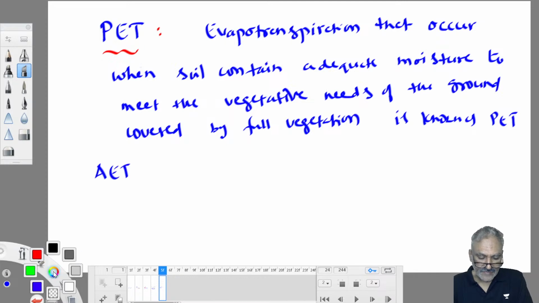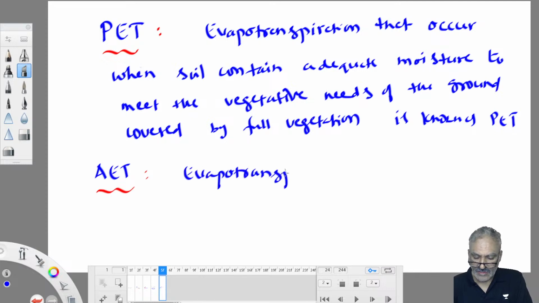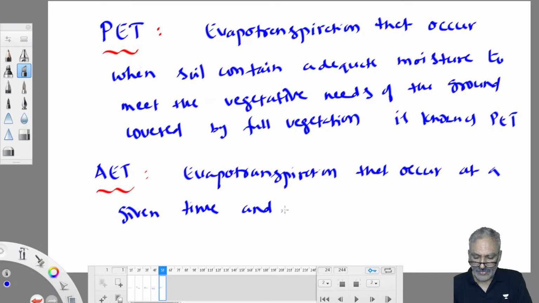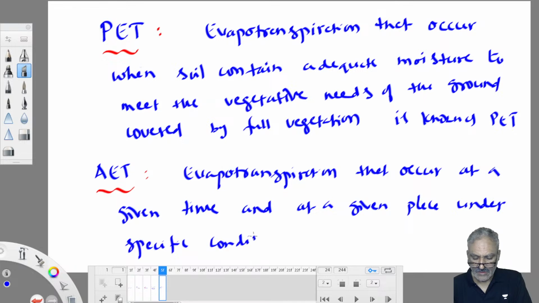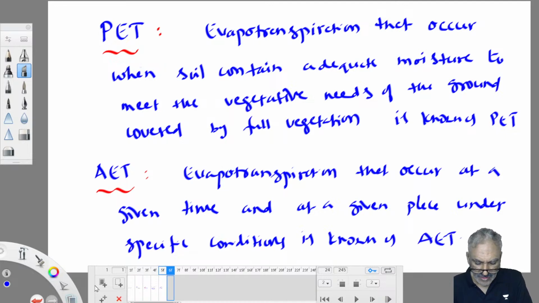What is AET? Actual evapotranspiration. So evapotranspiration that occurs at a given time and at a given place under specific conditions is known as actual evapotranspiration.